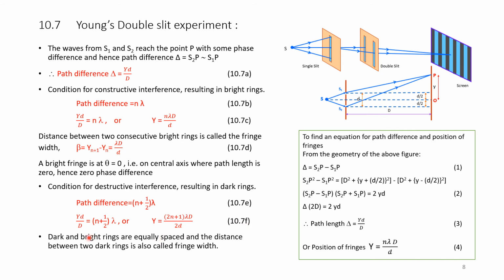Dark and bright rings are equally spaced, and the distance between two dark rings is also called the fringe width. So fringe width is the distance between two bright rings or two dark rings. These are represented by beta equals yn plus 1 minus yn, which can be either for two consecutive bright rings or for dark rings.